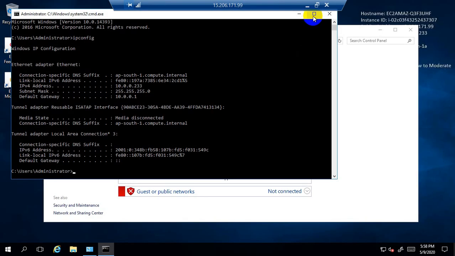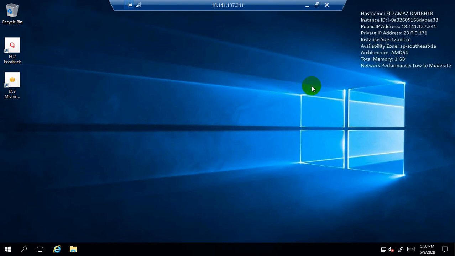So here we are, and this EC2 instance is located inside the Singapore region and the VPC name is VPC Singapore. So let's go to run and turn off the firewall of this EC2 instance also.